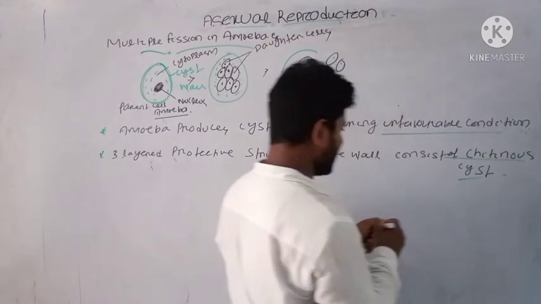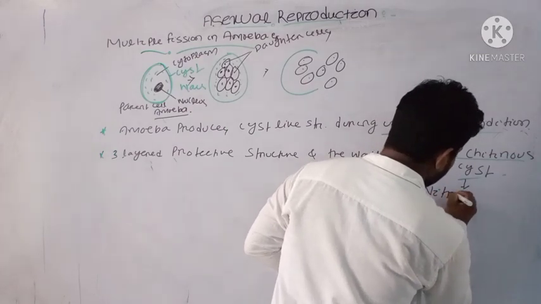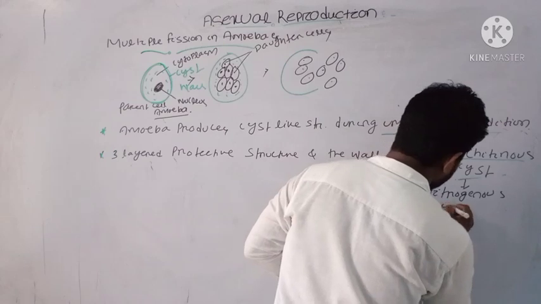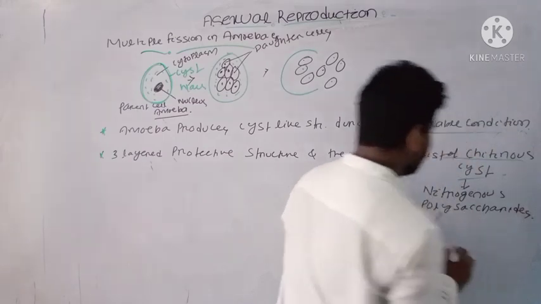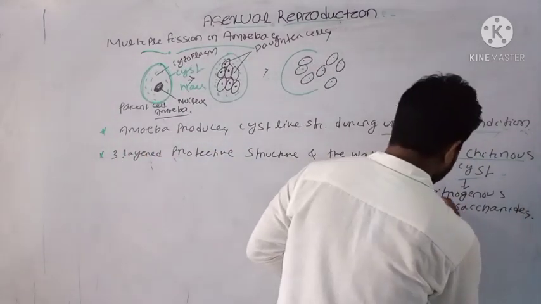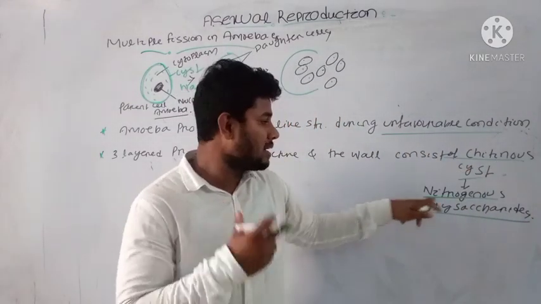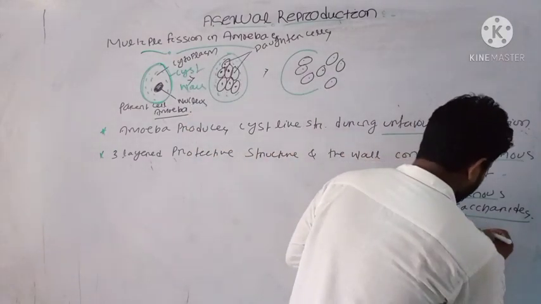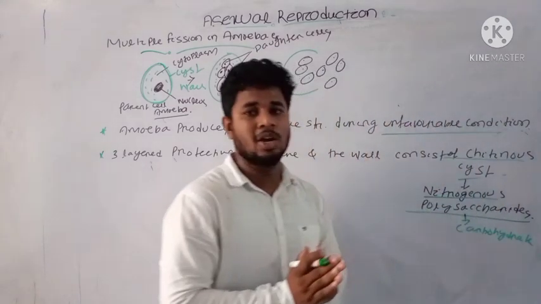What is chitin made up of? This cyst wall is of a chitinous nature, that is a nitrogenous polysaccharide. Chitin is made up of a nitrogenous polysaccharide, a carbohydrate that makes up the hard covering of the cyst wall.